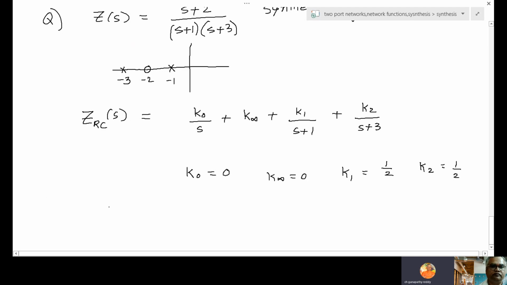Therefore, now ZRC of S equal to 1 by 2 by S plus 1, then 1 by 2 by S plus 3.